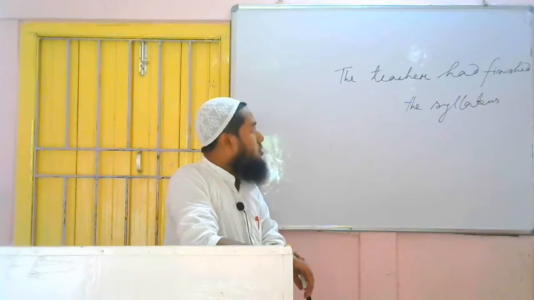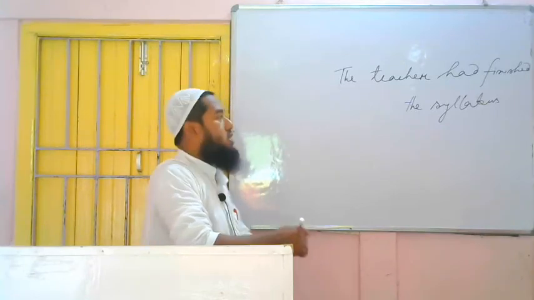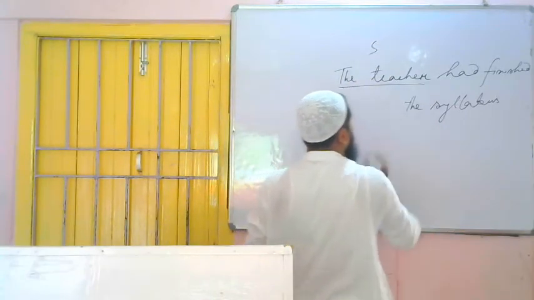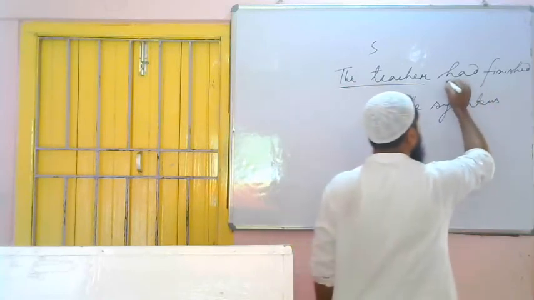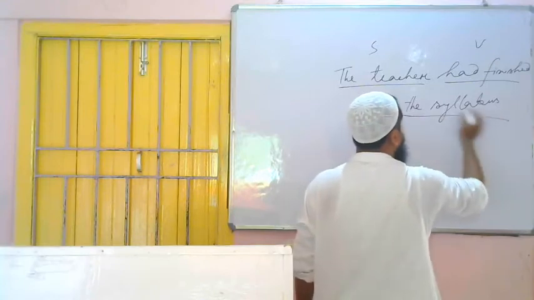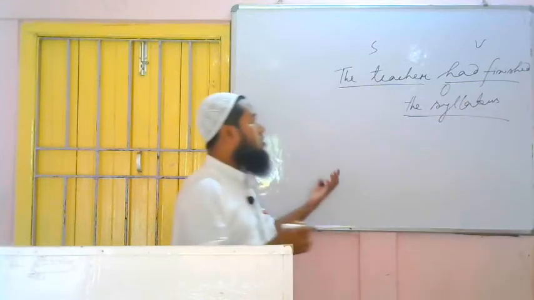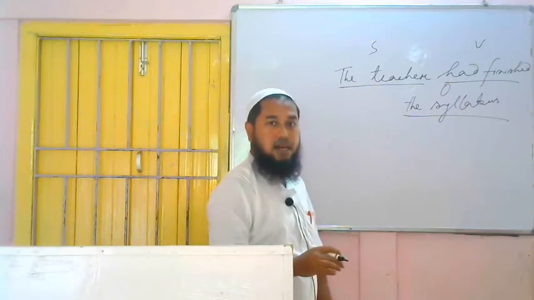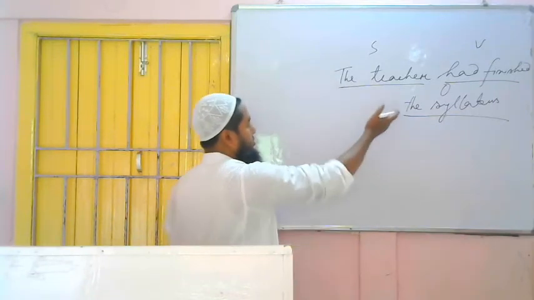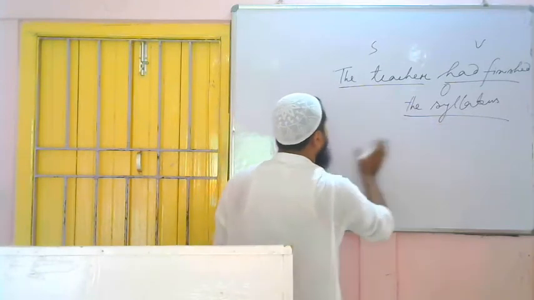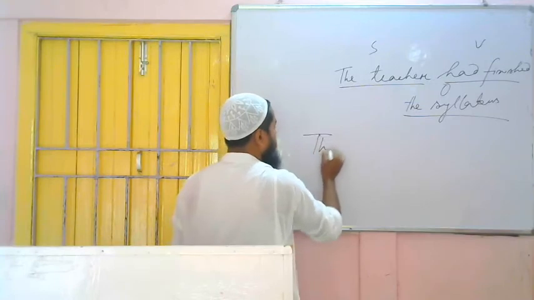So now we have to change the voice. What to do? We have to find out three things: subject, verb and object. We are telling about the teacher. So this is the subject, the teacher. Then the action word is finished. So here the verb is had finished, and on whom is the action of the teacher falling? The syllabus. This is the object. So we have found out three things. Now it has become the easiest thing for us to change the voice because we got all three things: subject, verb and object. So what to do? We have to bring the object in place of the subject. The object is the syllabus.